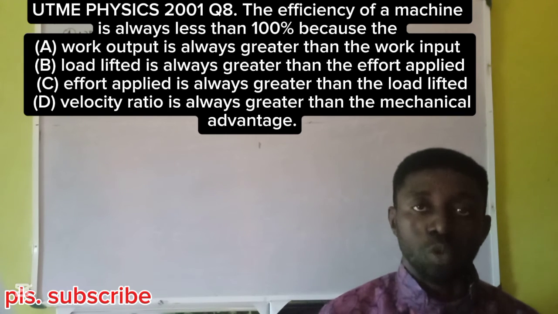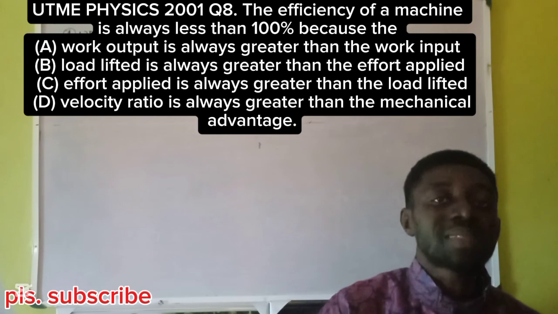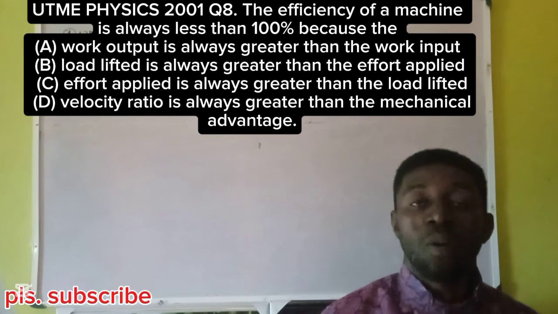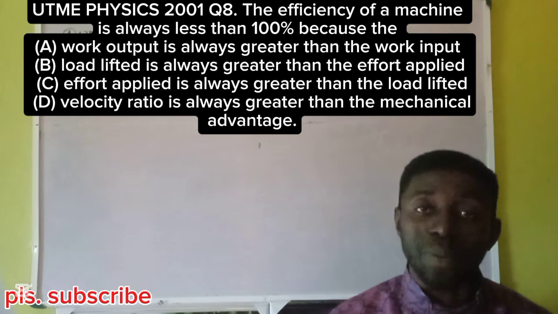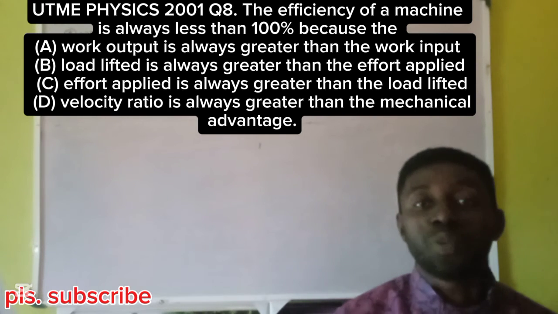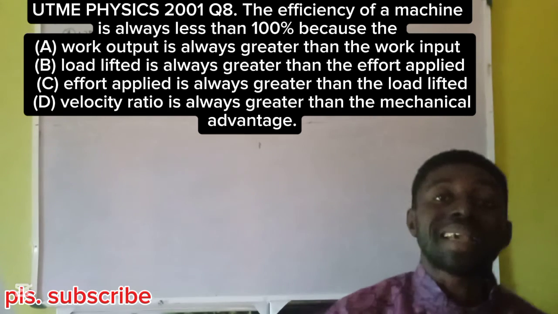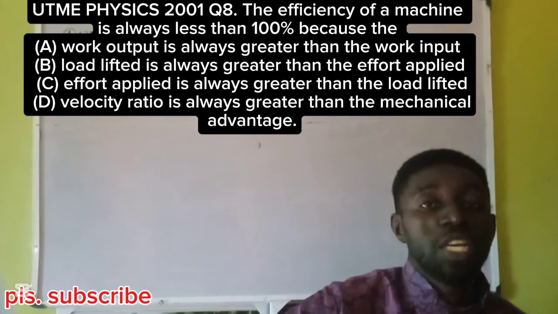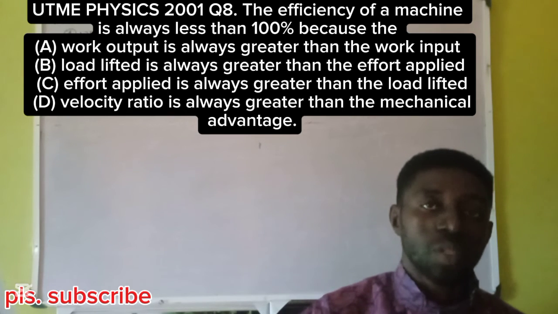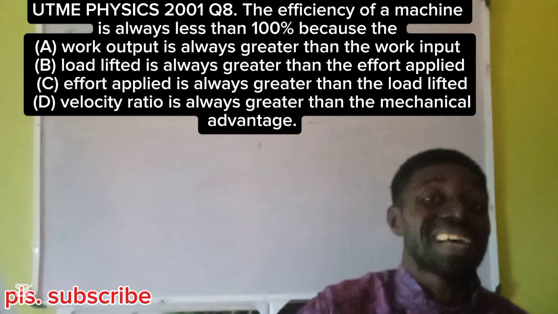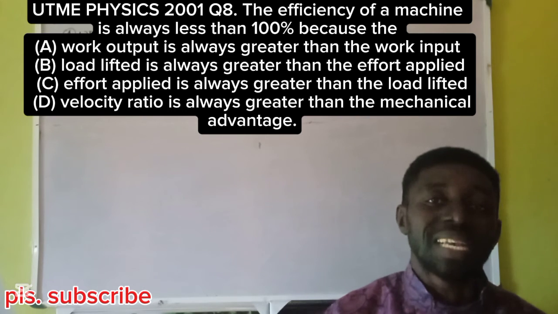If I buy petrol of 1,000 joules, I want to measure the energy in the petrol. If I put it in my car, and my car gives me energy output of that same 1,000 joules, then my car is said to be 100% efficient.